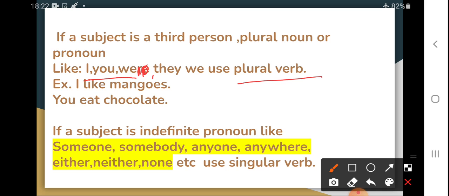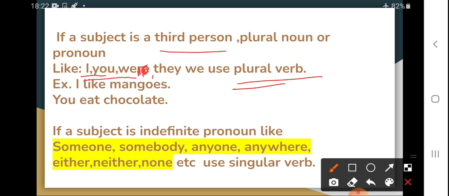Previously in my video also I told you that I will explain you later why I and you are considered as plural, because they are the third persons, right? So they are considered as plural, and so we provide plural verbs with all these types of subjects.